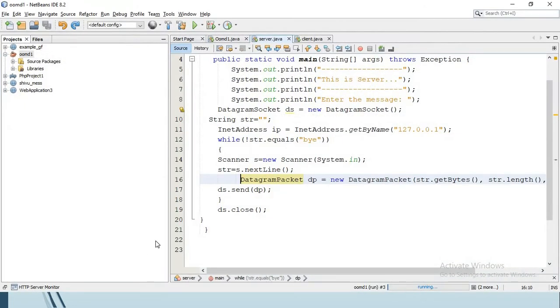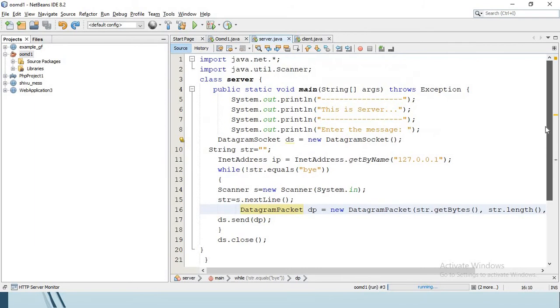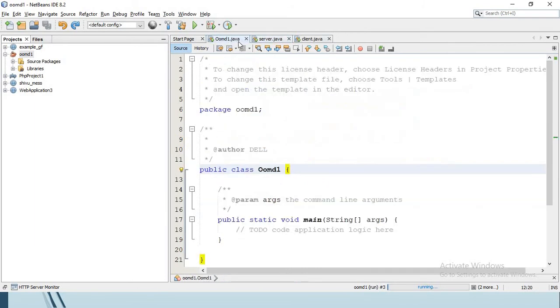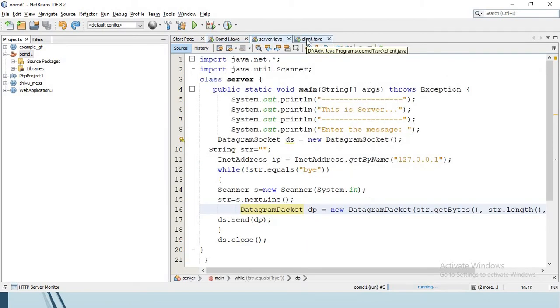Here I have a program written in Java, that is OOMD.1. This is the project name that I have created, and I have created two classes for this project, that is server.java and client.java. To start with the components of this program, the first and foremost statement we have is the import statement,